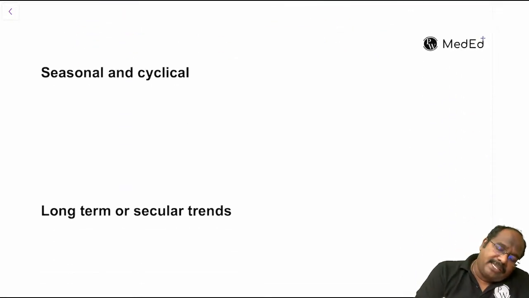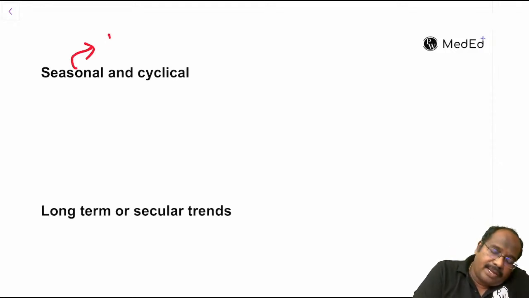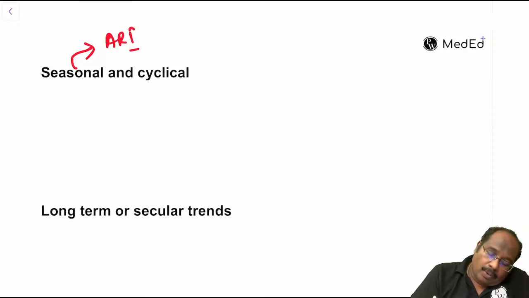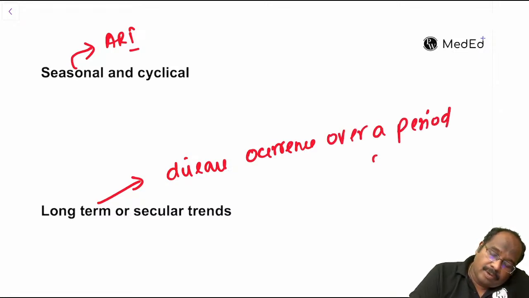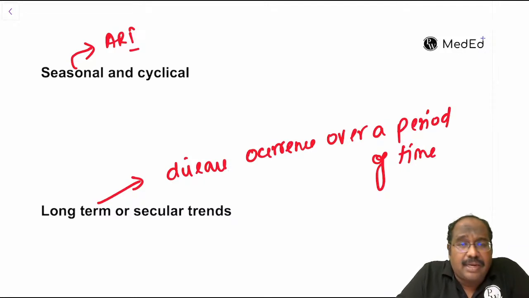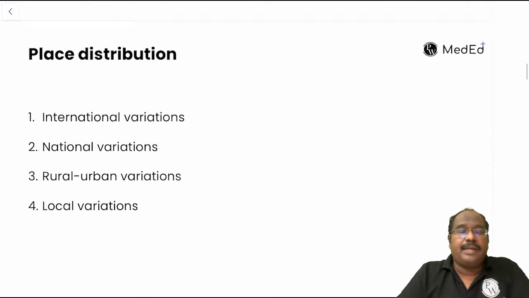Sometimes disease happens seasonally. For example, in the respiratory season, in most places, rainy and winter season, there is more ARI, respiratory infections. A disease can happen in cycles. What is long term? Disease occurrence over a period of time. So disease can happen in short term, seasonal or cyclical, or long term. Now, just giving the outline.